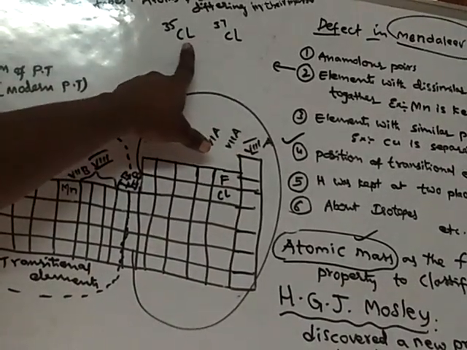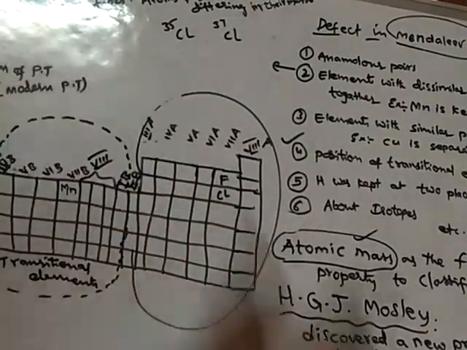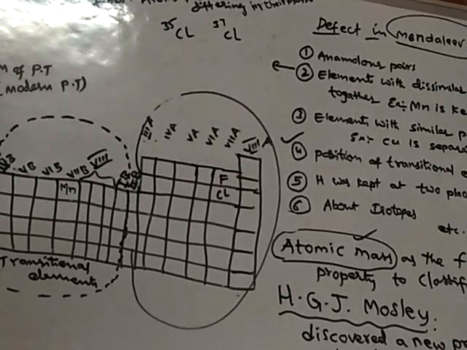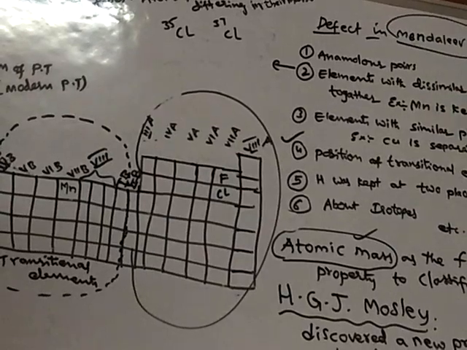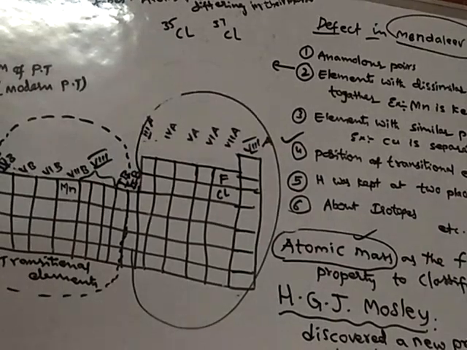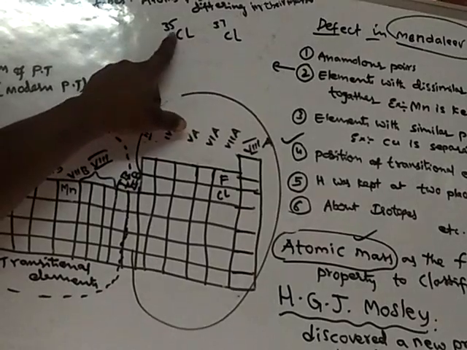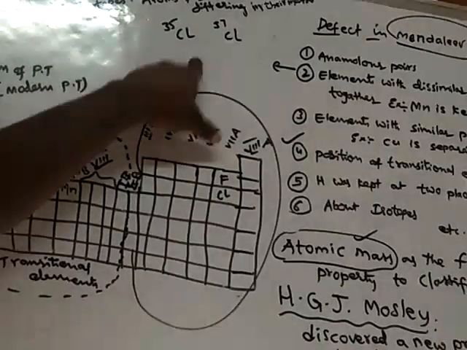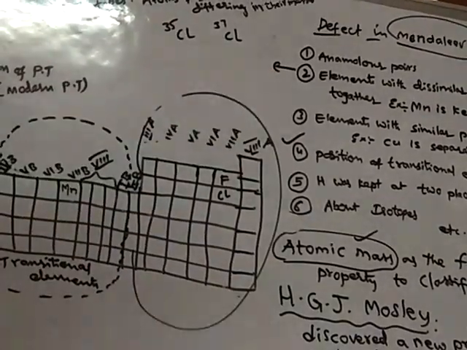So when they differ in their masses, these two atoms should be placed at two different places in the Mendeleev periodic table, because in the Mendeleev periodic table, elements are arranged according to increasing order of atomic masses. Here this one has 35 and this one has 37, so these two should be arranged at different places, but he didn't arrange them.